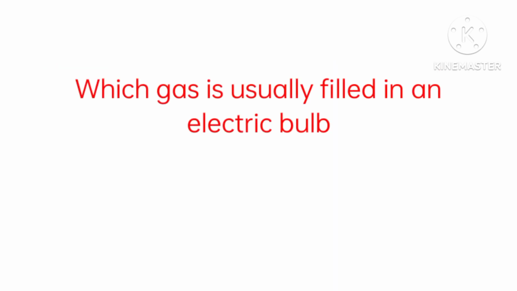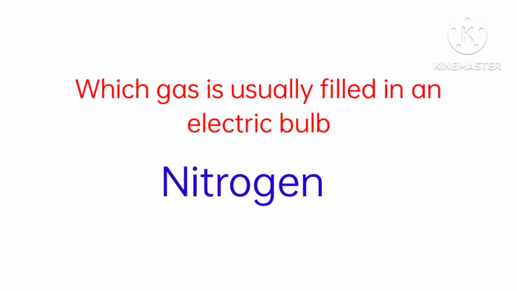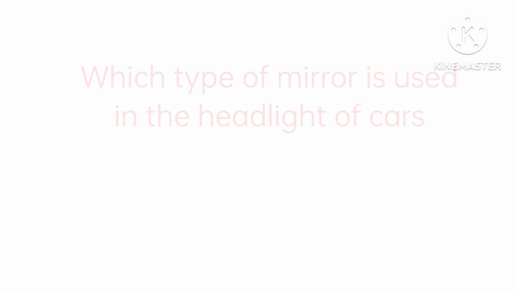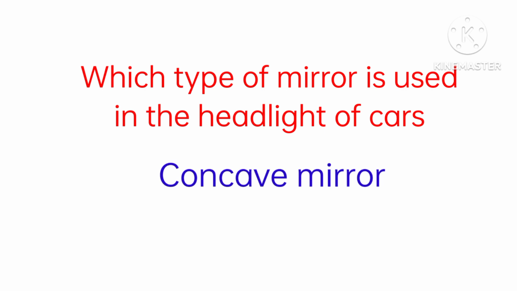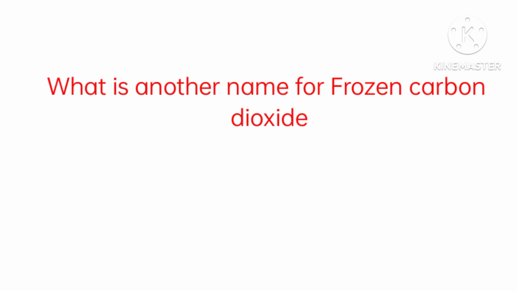13th is which gas is usually filled in an electric bulb and the answer is nitrogen. 14th is which type of mirror is used in the headlight of cars and the answer is concave mirror. 15th is what is another name for frozen carbon dioxide and the answer is dry ice.